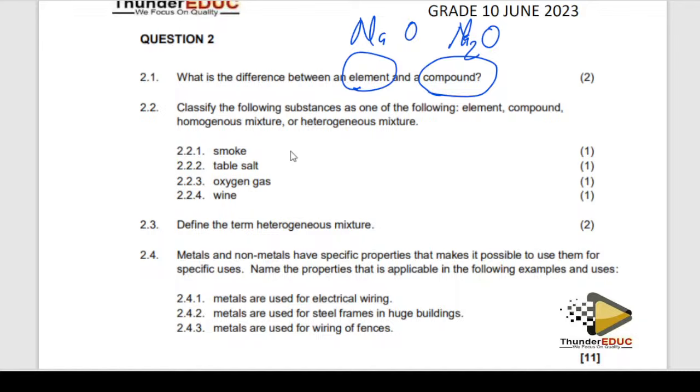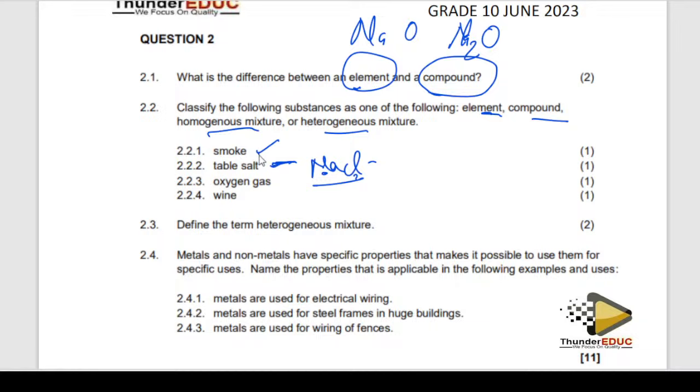Okay, classify. Classify element, compound, homogeneous, and heterogeneous. Tell us what is smoke, what is salt. The only thing I can talk about here is salt. Salt is sodium chloride. Is it a compound? Is it a mixture? It is a compound which is made up of sodium and chloride.